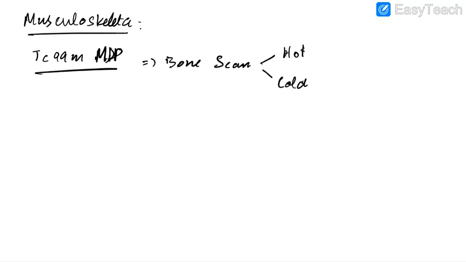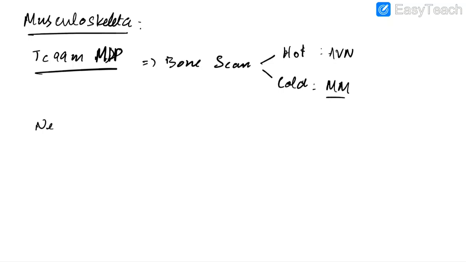We use technetium 99M MDP, which stands for methyl diphosphonate. This can be used in bone scan. In bone scan, we will have hot spots and cold spots. A cold spot in bone scan can be seen in case of multiple myeloma, whereas a hot spot in bone scan can be seen in case of avascular necrosis and fibrous dysplasia. Remember, in multiple myeloma, there is no osteoblastic activity, so there will be cold spot in bone scan.